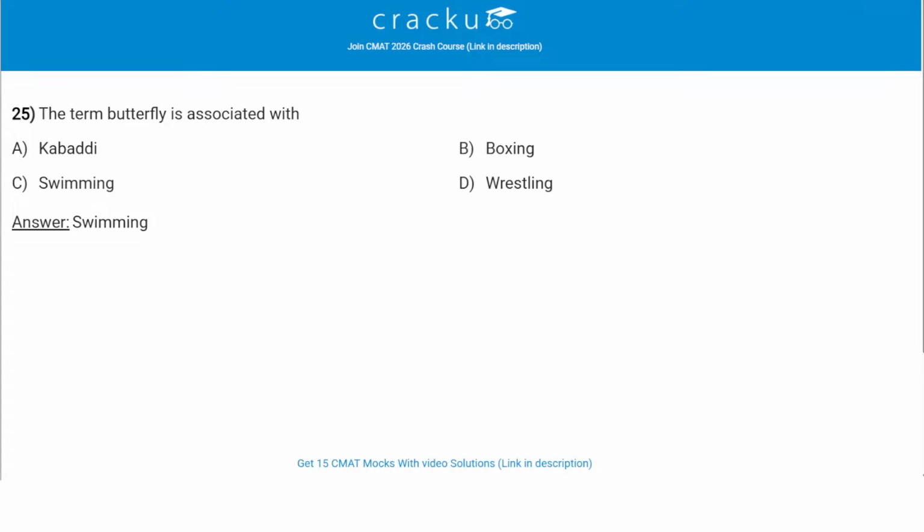The term butterfly is associated with, so the correct answer is option C, which is swimming. The term butterfly is associated with swimming, where it refers to one of the 4 major competitive strokes. The butterfly stroke is characterized by a simultaneous overhead arm movement and a dolphin-like leg kick, requiring strong upper body strength and rhythmic breathing. It is one of the fastest but also technically demanding styles in competitive swimming events. So option C, swimming, is the correct answer.